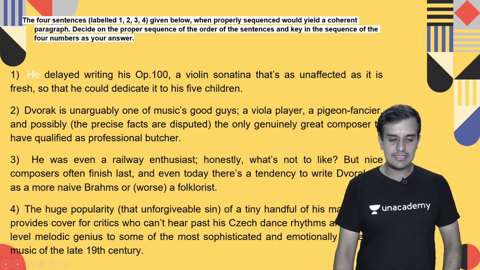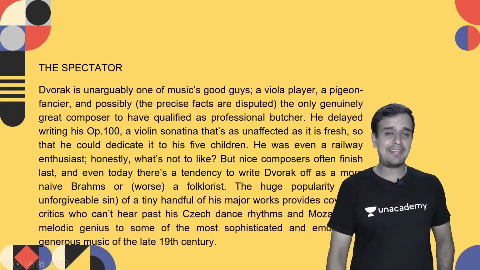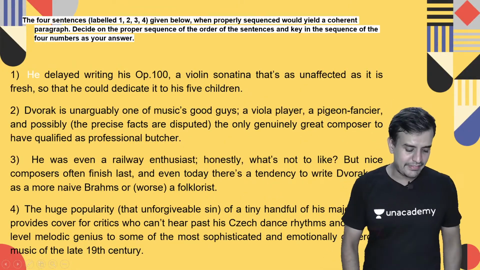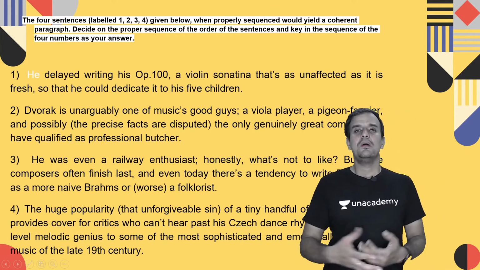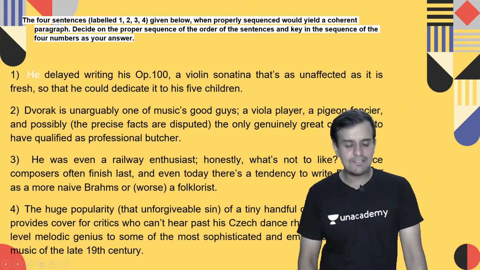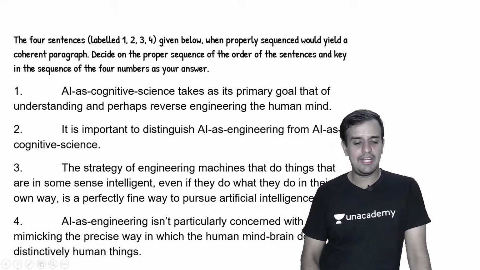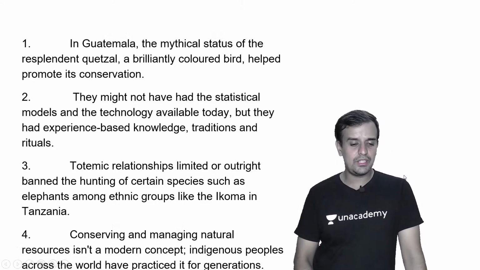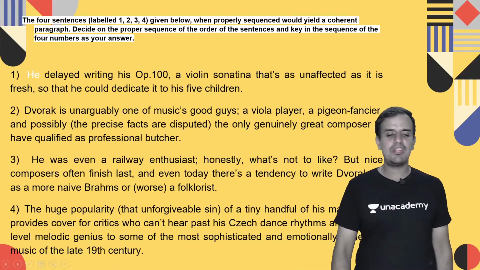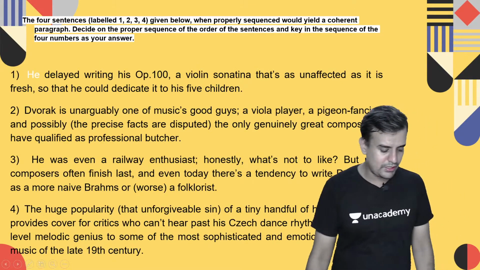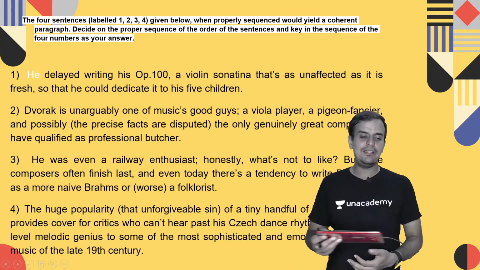This is the first para jumble, then we have the second. The first para jumble has been taken from the Spectator. As you people know, it is a very good website, and you are going to get articles from there. The examiners choose para jumbles from the same website, so I have chosen this particular para jumble from the Spectator. I have covered many other para jumbles over here, as you can see, there are plenty of them. I am covering a detailed para jumble analysis over here. So let us start with this para jumble, and let us read the first one.